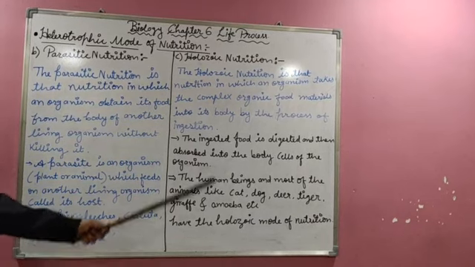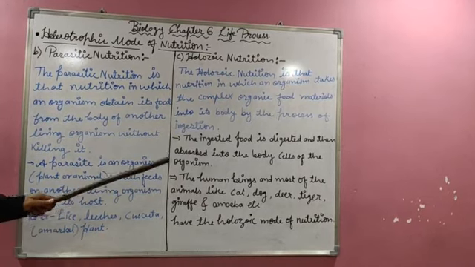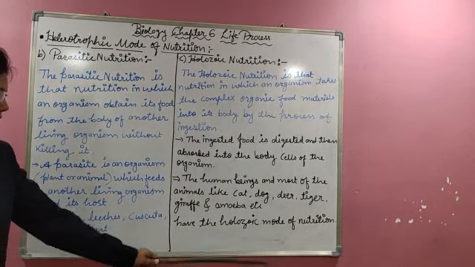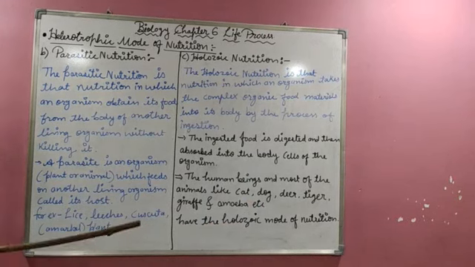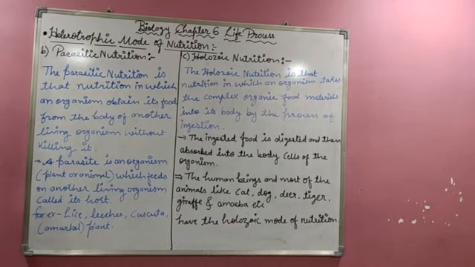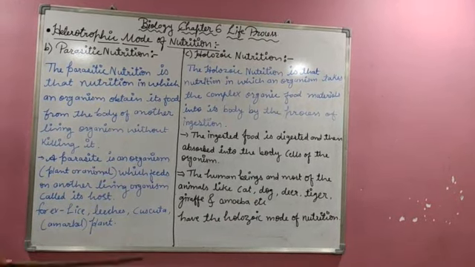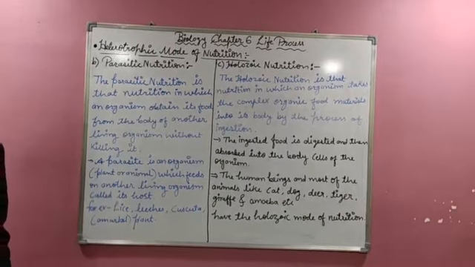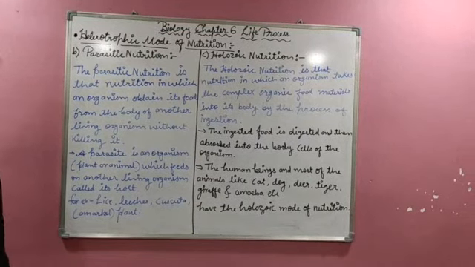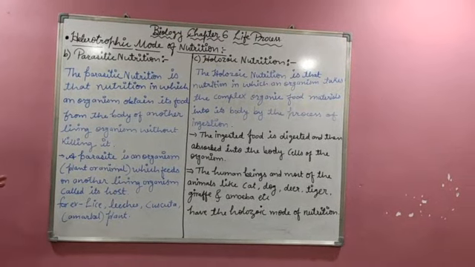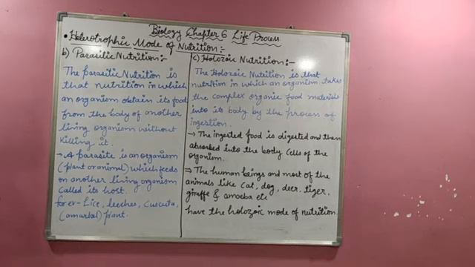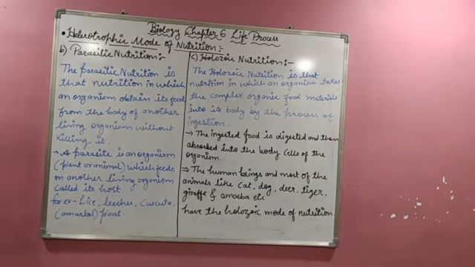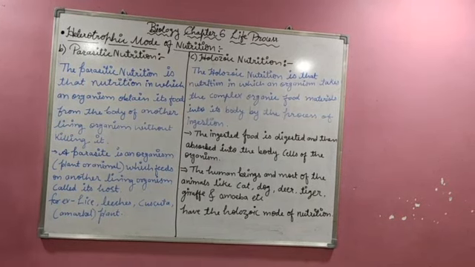Okay, so this is holozoic nutrition. The examples are written here: cat, dog, deer, tiger, giraffe, and all these animals, and we human beings also have the holozoic mode of nutrition. So all these organisms have the holozoic mode of nutrition, students. In the next video, I will teach you about nutrition in the amoeba, and then nutrition in human beings. Okay, thank you, students.